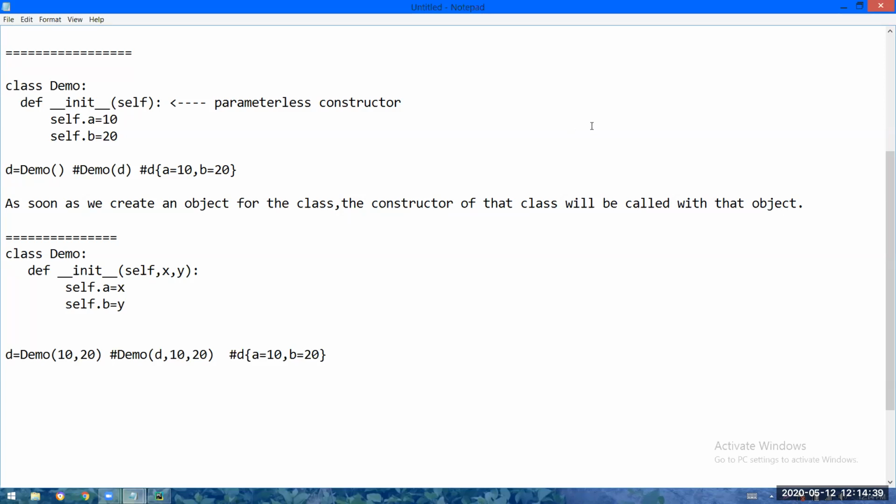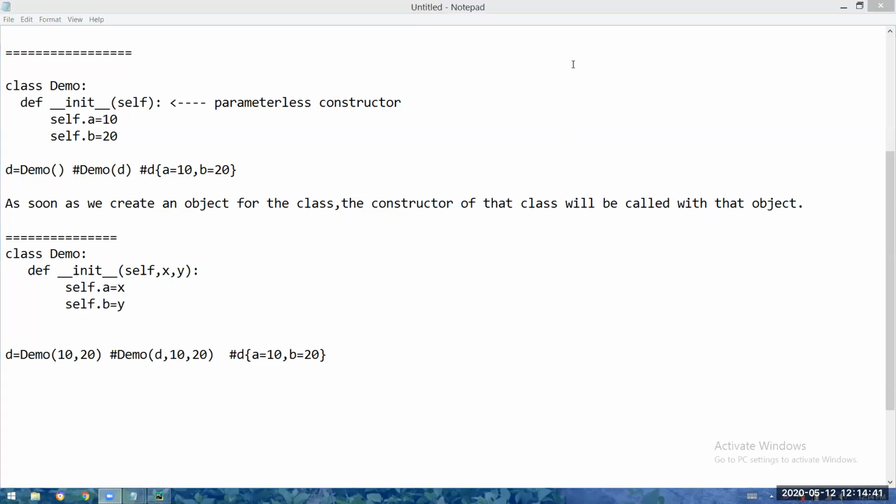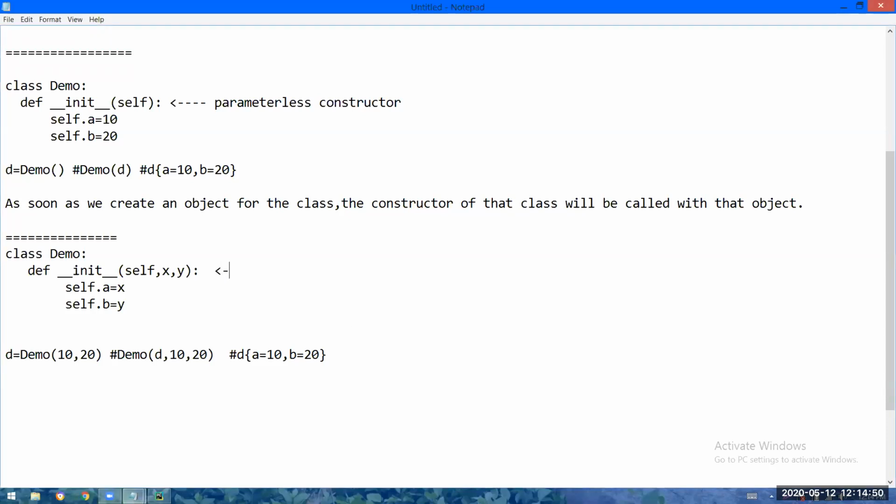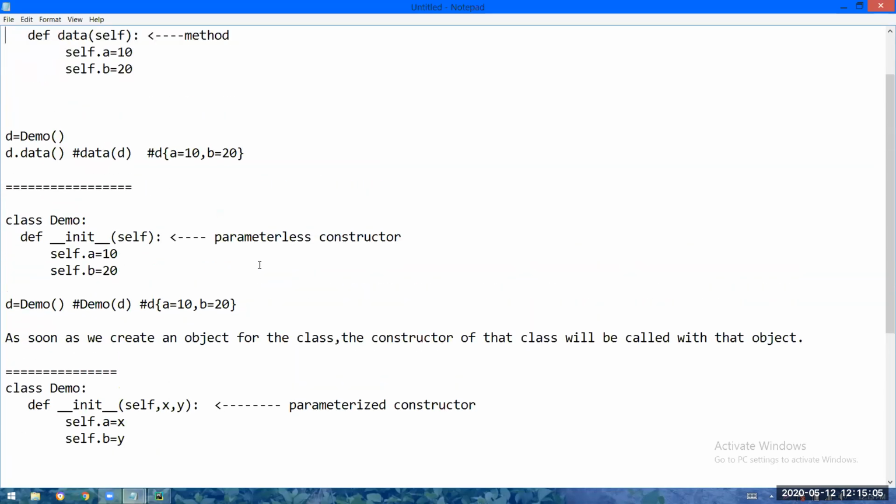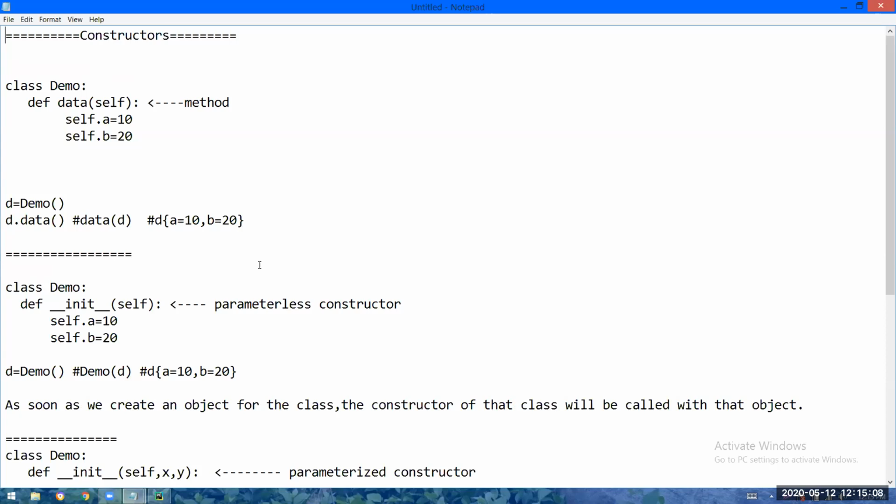That means using a parameterized constructor, you have initialized the object. So just have a look one more time. Take a minute, have a look, then I will tell you exactly what is the real-time purpose of a constructor.